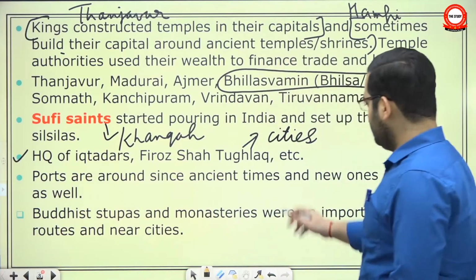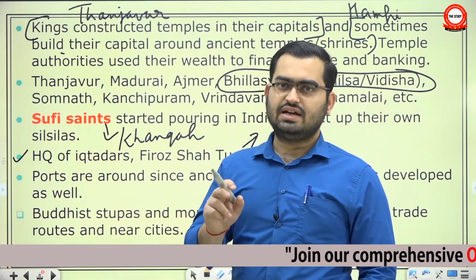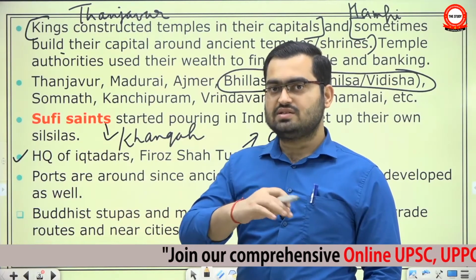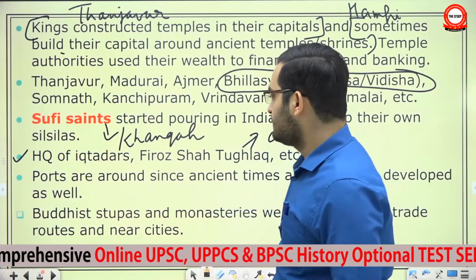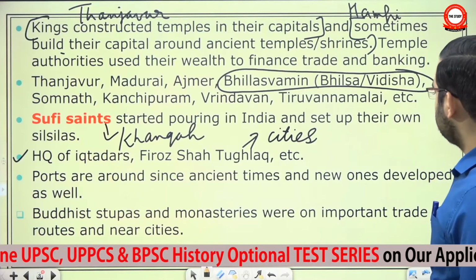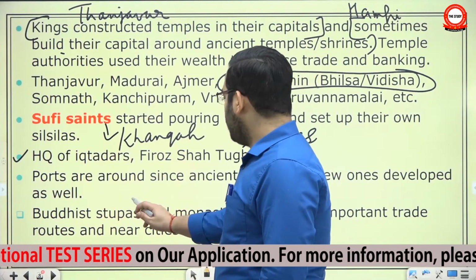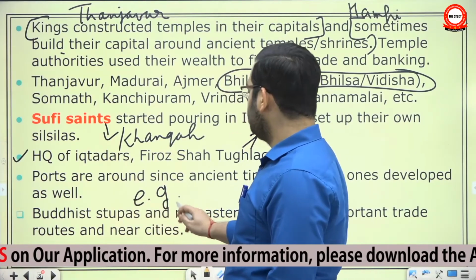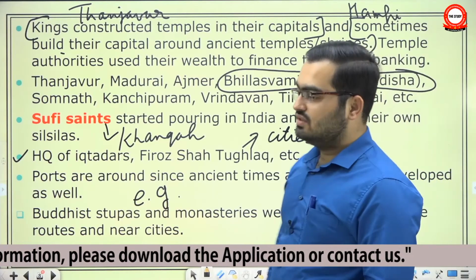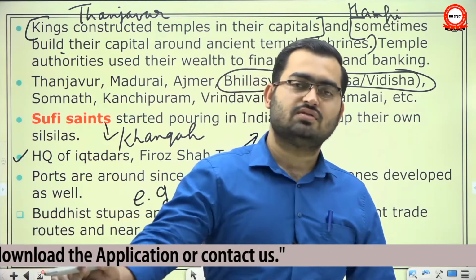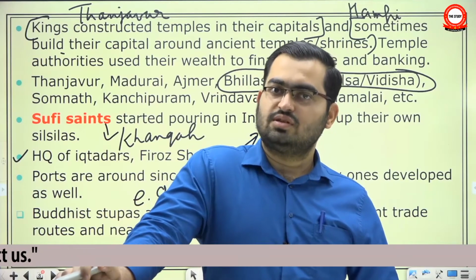Okay, in fact, he made large scale investment in agriculture. It is believed that due to his investment especially in canal irrigation, that surplus helped in the rise of these new cities. Ports are around since ancient times and new ones developed as well. Okay, and an example from ancient time we can give that even Buddhist stupas and monasteries were on important trade routes and near cities. If you recall, the trade routes were in Junnar caves or Sanchi, in Amravati. So this is not something new.